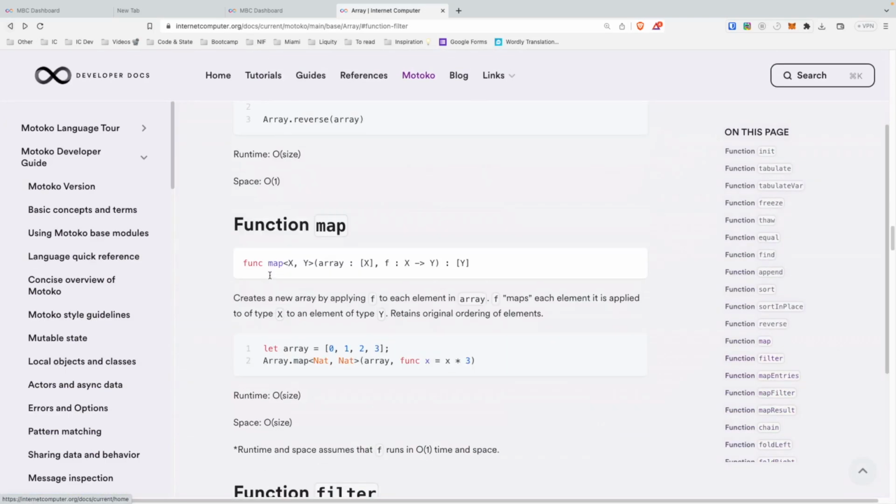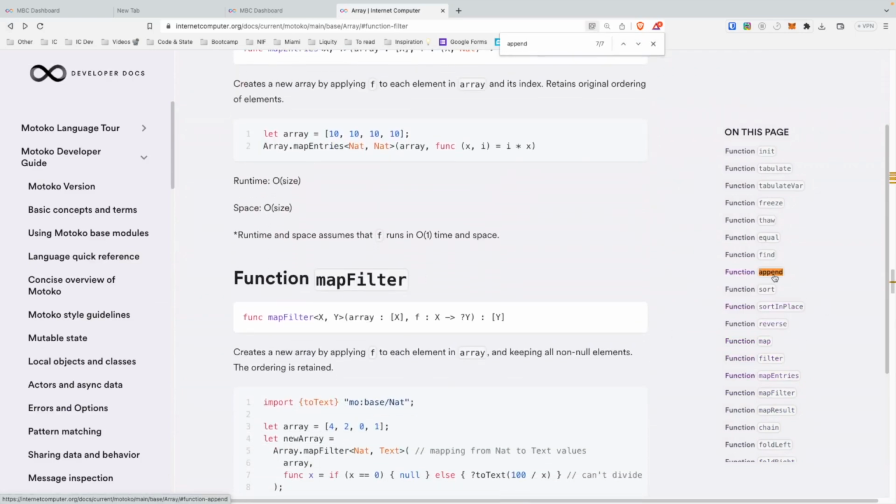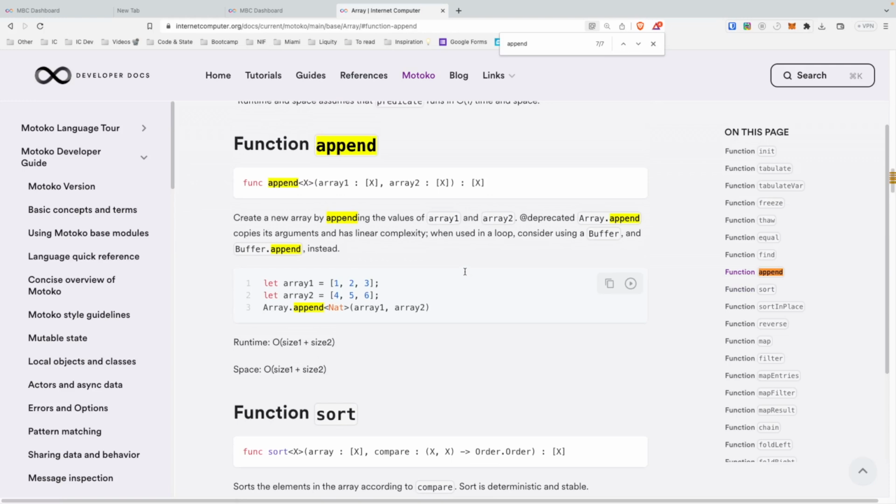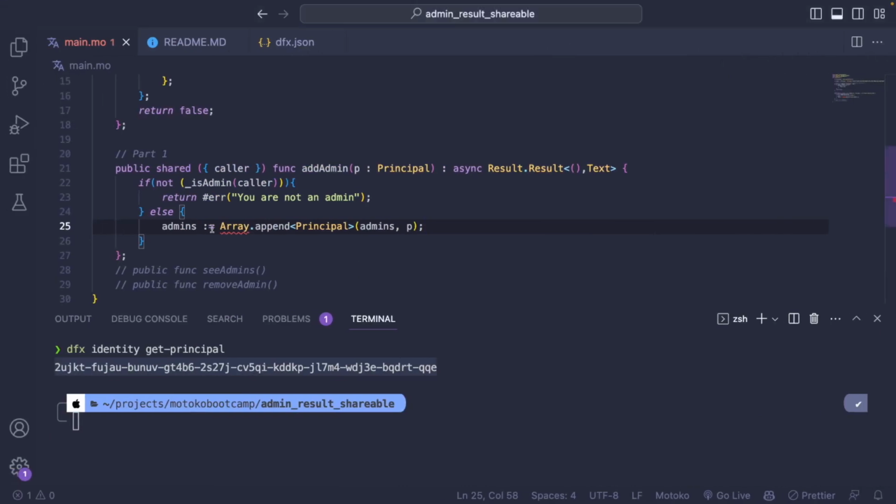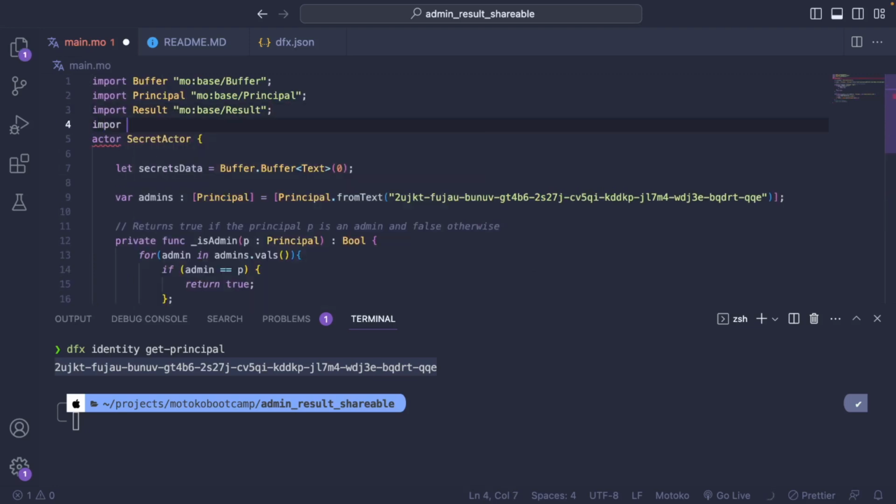Not here. Let me find it. Yeah, it's here. So Array.append is the method that enables us to add two arrays together. It's deprecated once again because it's not very efficient, because as I said earlier, whenever you want to modify an array, you cannot just add elements. It's not a buffer, so you have to copy all the elements once again. But in our case, it's okay because it's going to be very, very infrequent that we add new admins, so we can use that. But I need to import the array library.